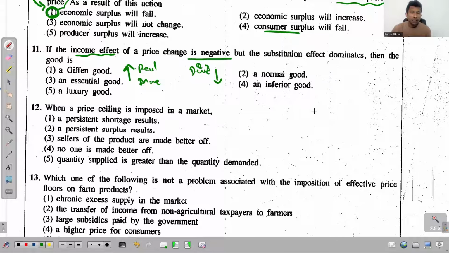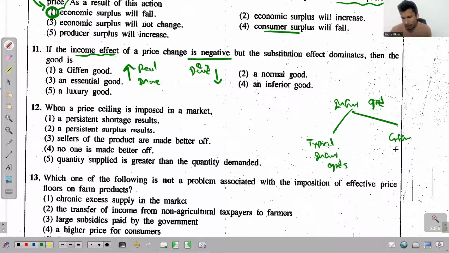But the problem is, these inferior goods we divide into two types. So let me write here, inferior goods are of two types. One I can just recognize as typical inferior goods. The other one is Giffen goods, right? The other one is Giffen goods. But somehow in these papers, if they just say inferior goods, they always mean the typical inferior goods, not the Giffen goods.